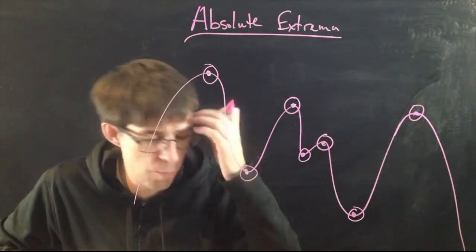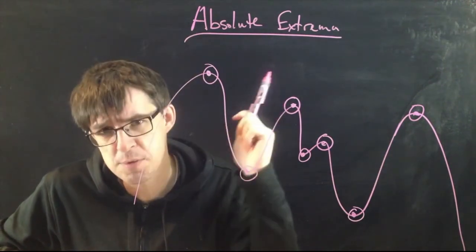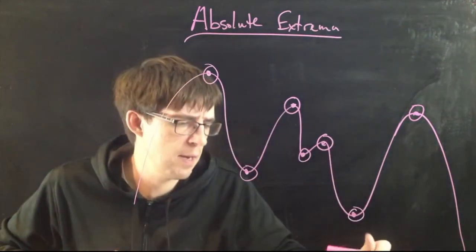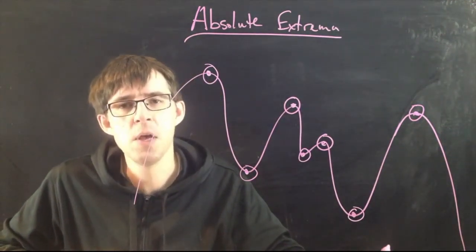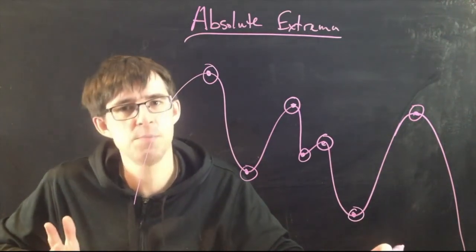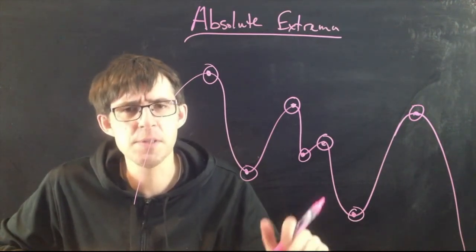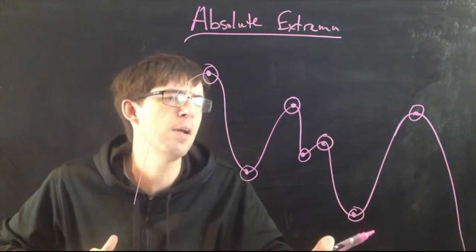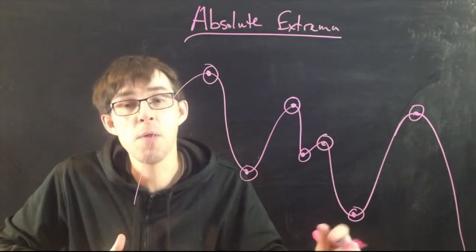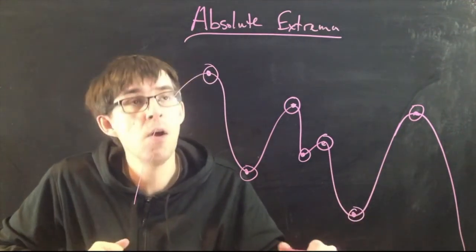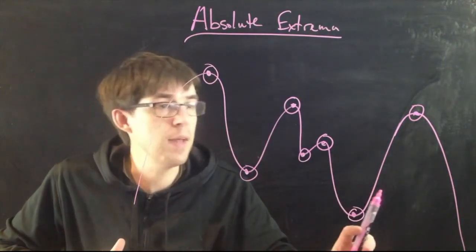And if you think about the real world, when people want to find these extrema, oftentimes what they're really looking for is absolute extrema. For instance, if you're running a business and you want to maximize your profits, you want to find the highest possible profits, not a profit level which is higher than all the nearby profit levels, whatever that means. You just want the highest possible profits. Or the lowest possible expenses or whatever. All kinds of examples where you care about the biggest or the smallest or the most or the least. Oftentimes, what you really are looking for is absolute: the biggest value overall, not just of the nearby ones.